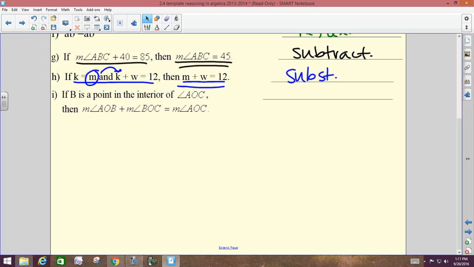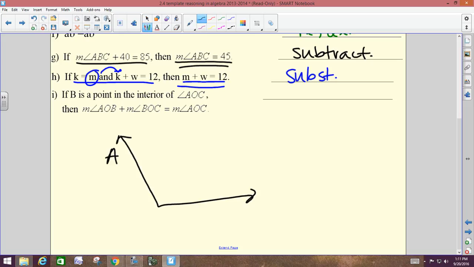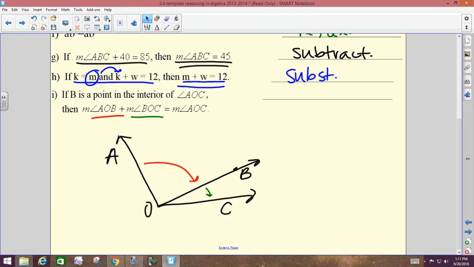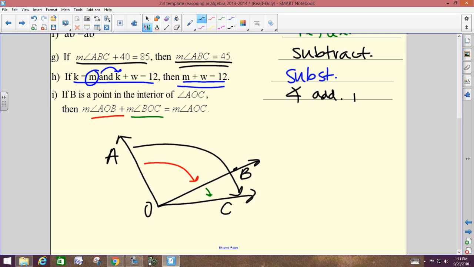And what kind of things are you adding together? Good. To illustrate it, here's angle AOC. Here's point B in the interior of it. The measure of angle AOB plus the measure of angle BOC would equal the measure of angle AOC, the whole thing. Angle addition postulate. Good. All right.